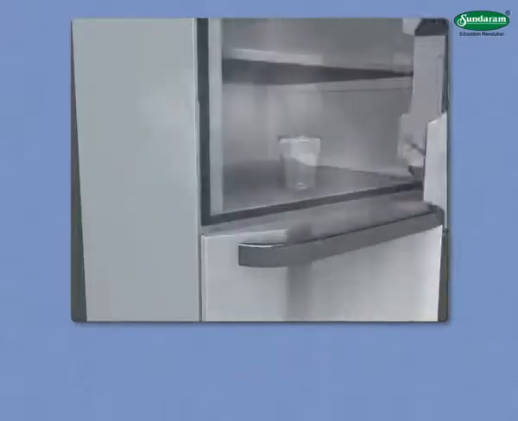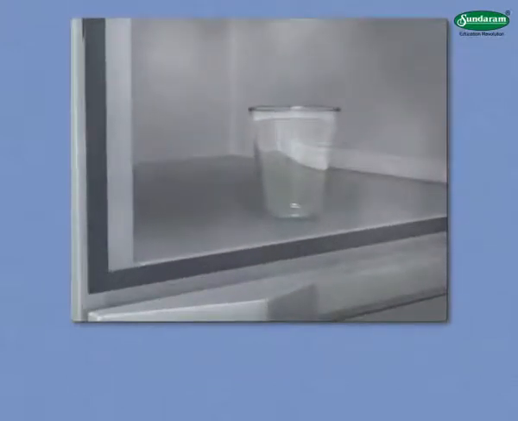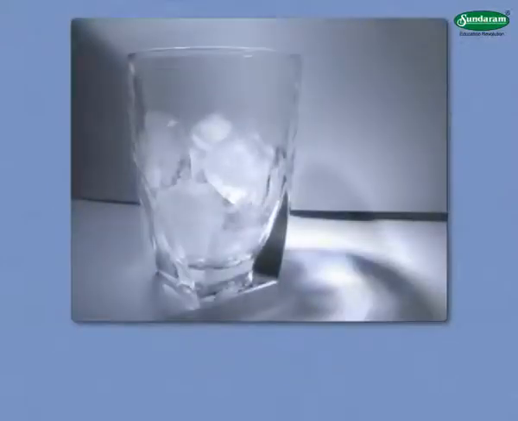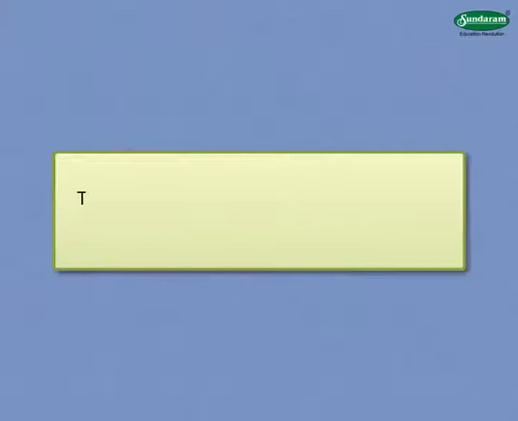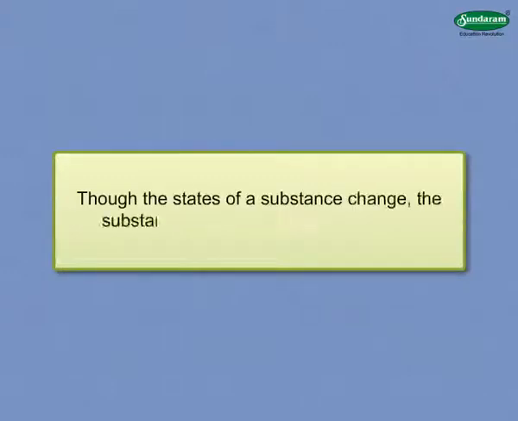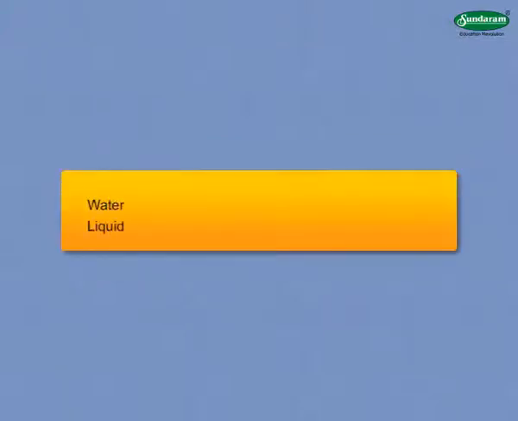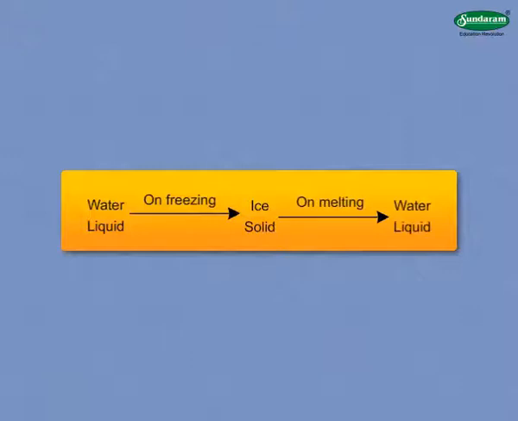When water changes into ice, it changes to a solid form. And when ice melts to form water, it changes from its solid form to its liquid form. Thus, though the states of a substance change, the substance remains the same as before. Water, which is a liquid, on freezing turns into solid ice, and when the ice melts, it turns into water.